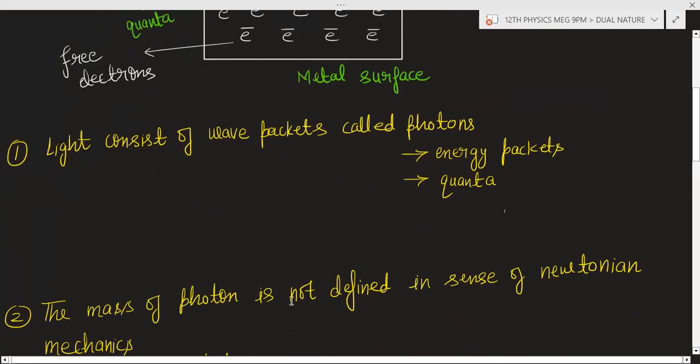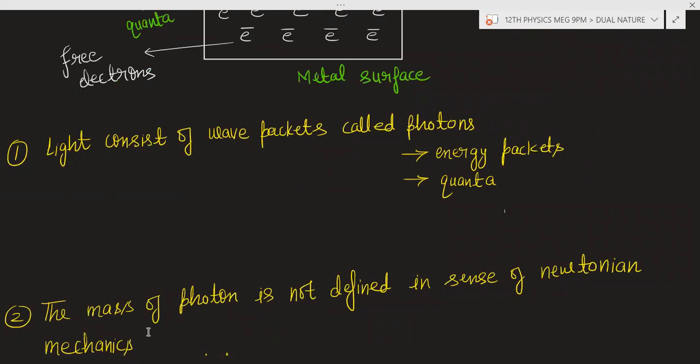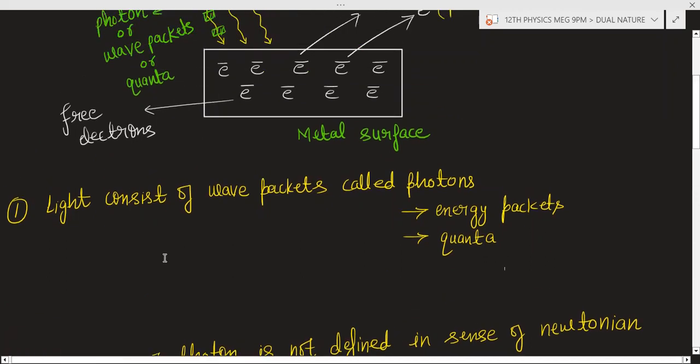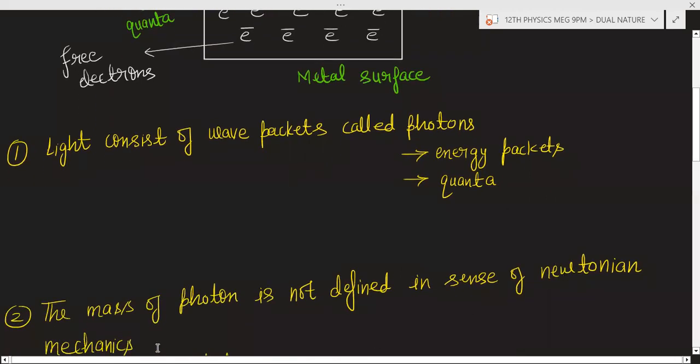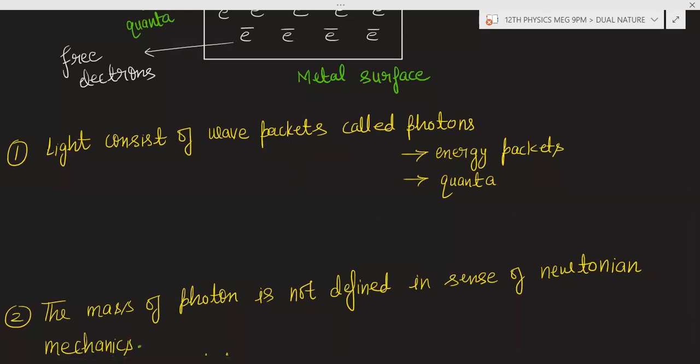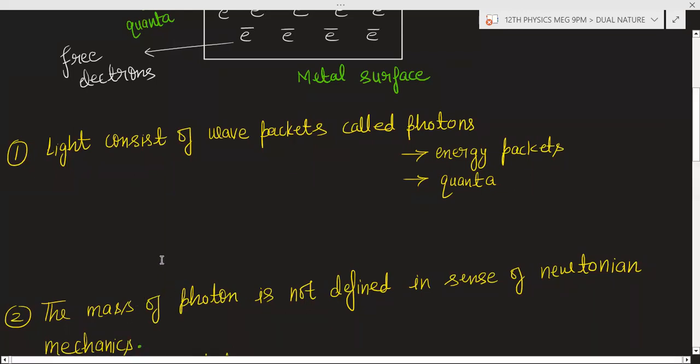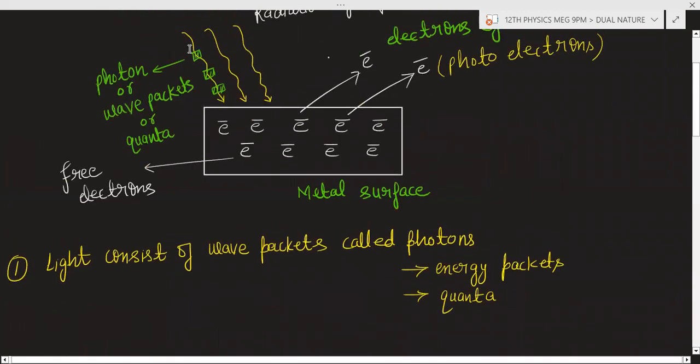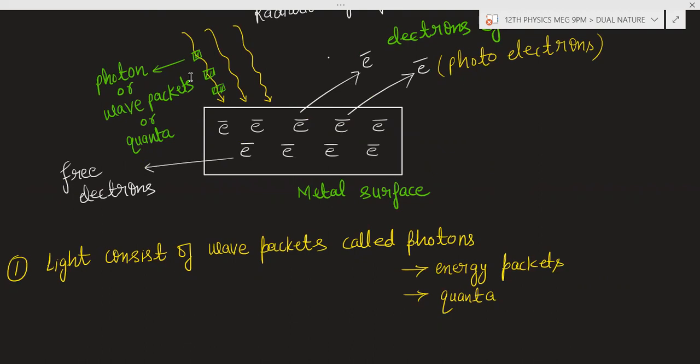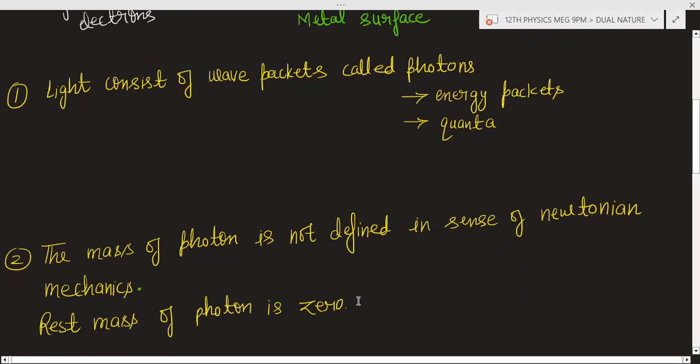After this, the mass of the photon is not defined in the sense of Newtonian mechanics. Basically, objects have some mass, like 2 kg or 3 kg. But in case of photons, the mass is not defined with respect to Newtonian mechanics. Now, if we say that these photons are at rest, the mass of the photon is defined, and at rest the mass of the photon is zero. So the rest mass of photon is zero.